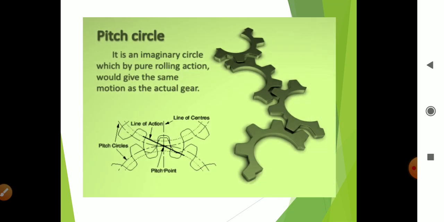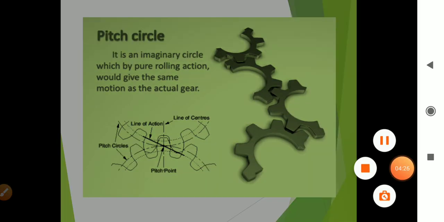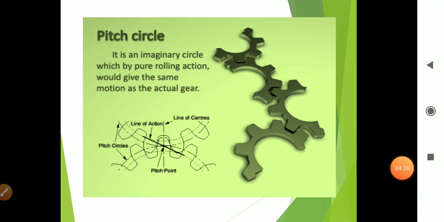Now the first thing is the pitch circle. It is an imaginary circle which, by pure rolling action, would give the same motion as the actual gear. Whatever motion we get in the actual gear, the same motion will be given by this pitch circle.